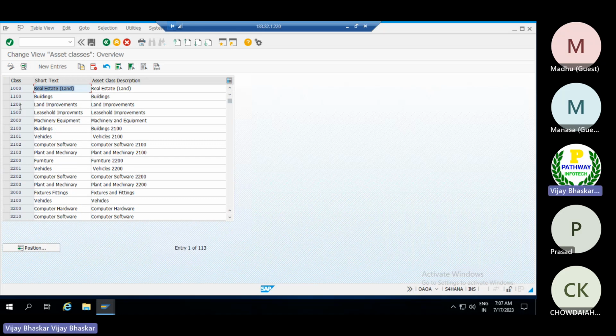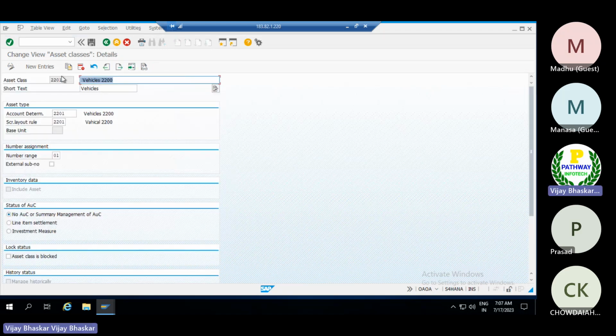Let's say I go to vehicles. Under this vehicles asset class, we'll talk about account determination later. See the screen layout rules I have explained.